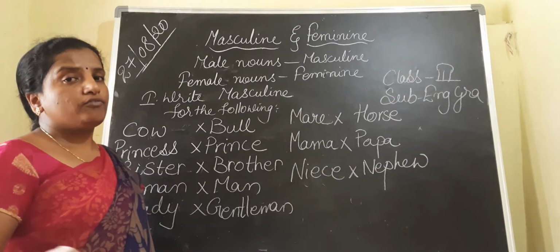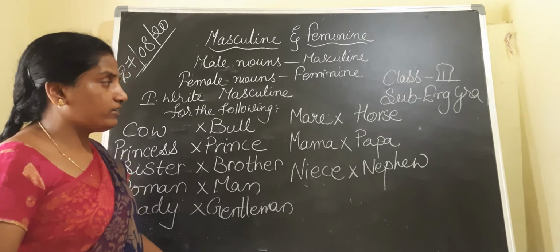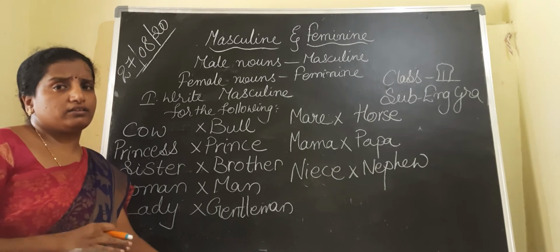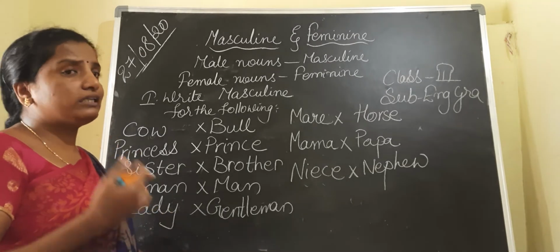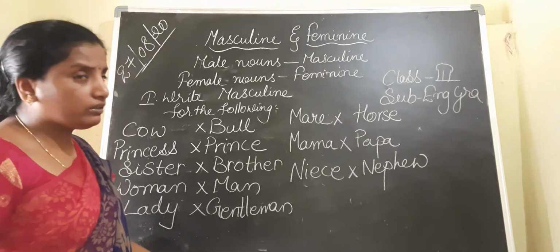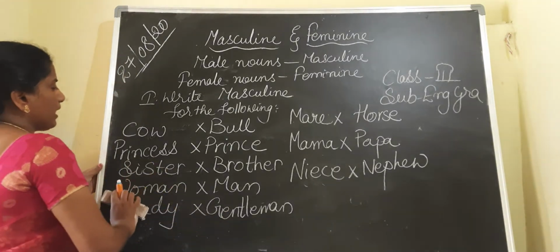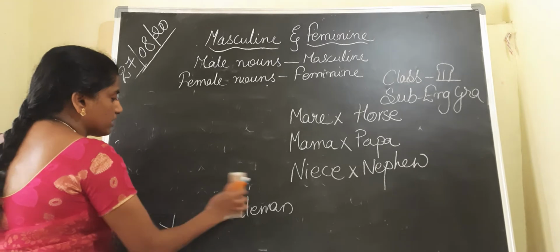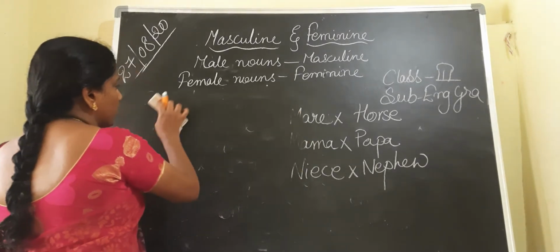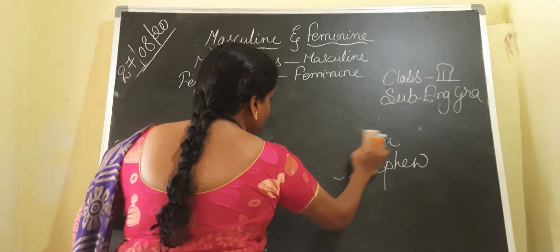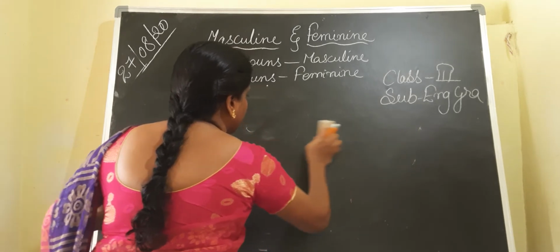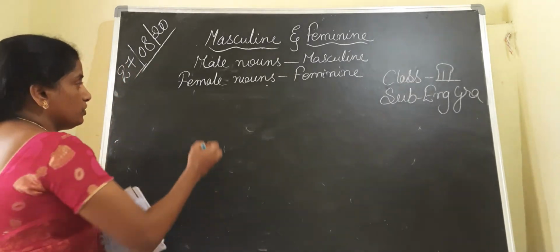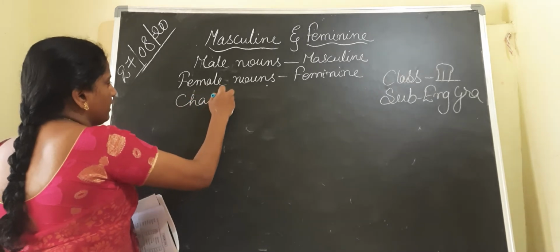They may give you the feminine and tell you to write the masculine. So if you know masculine and feminine correctly, you can write both very easily. Now one more thing we have to learn, children. Sometimes they'll give the statement and tell us to change the gender. So we have to be careful when we are changing the gender. Change the gender and rewrite.